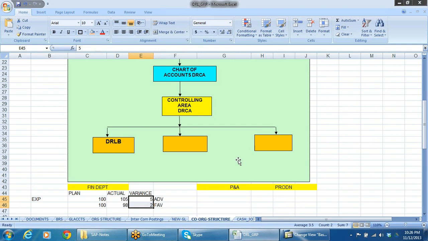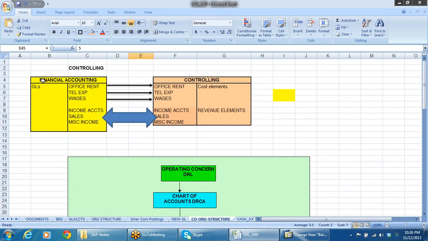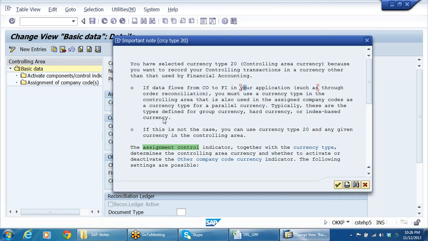CO organization structure. I told you that data will be flowing from financial accounting to controlling. But what it says here, in case data flows vice versa, that is from CO to financial accounting, such as through order reconciliation, etc., you must use a currency type in the controlling area that is also used in the assigned company codes as a currency type for parallel currency. Typically these are the types defined in the group currency, hard currency, etc. So what he says is that,